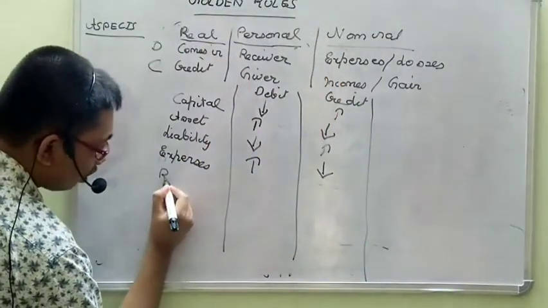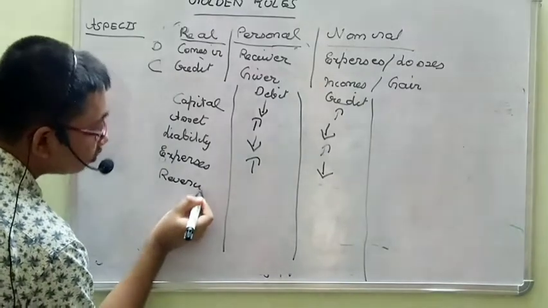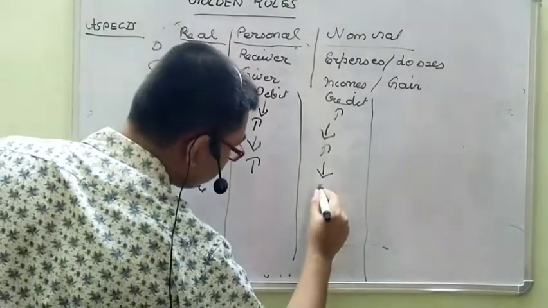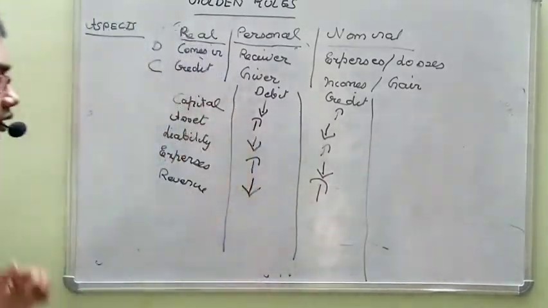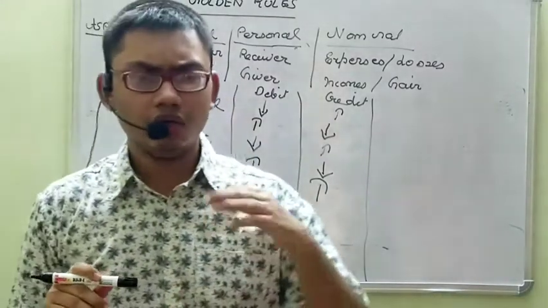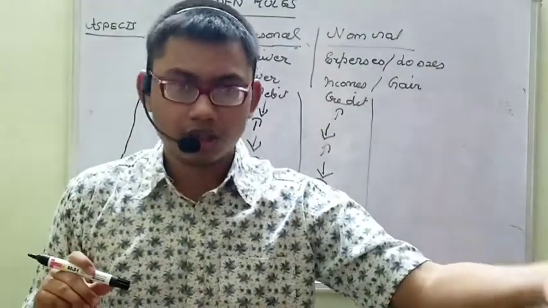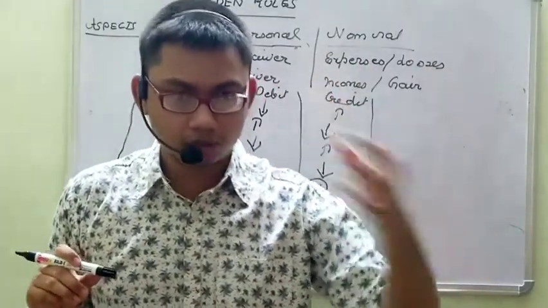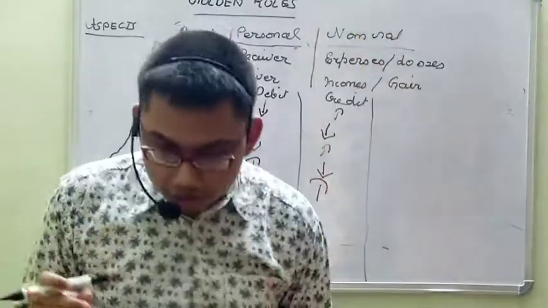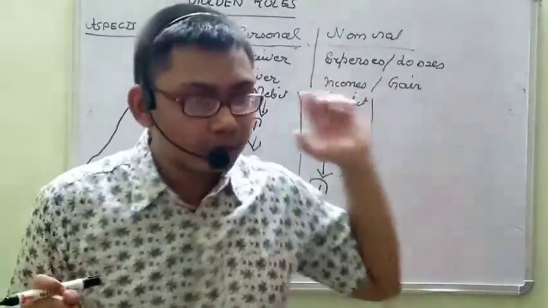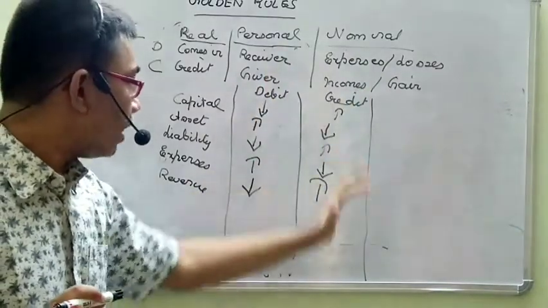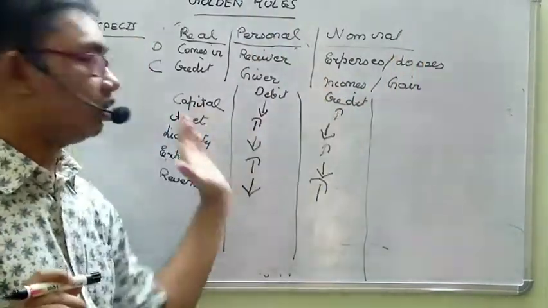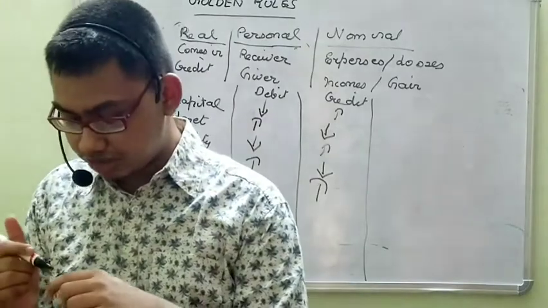Similarly, revenue or income: credit all incomes and gains. Similarly, whenever you sell some goods to somebody and he feels they are not up to the mark and returns the goods back to you, then that should be debited. Okay, this is the basic summary of these things, and this is what the modern system says.